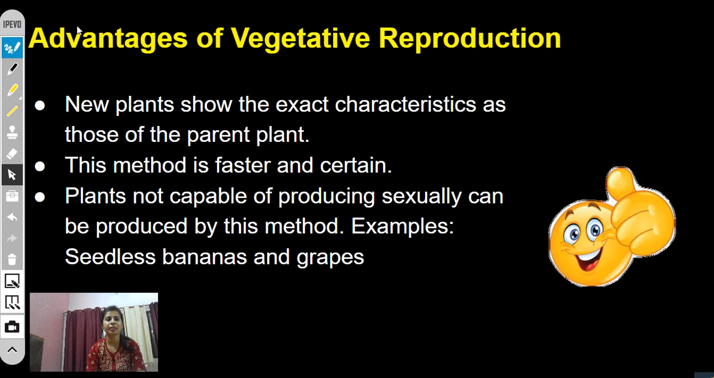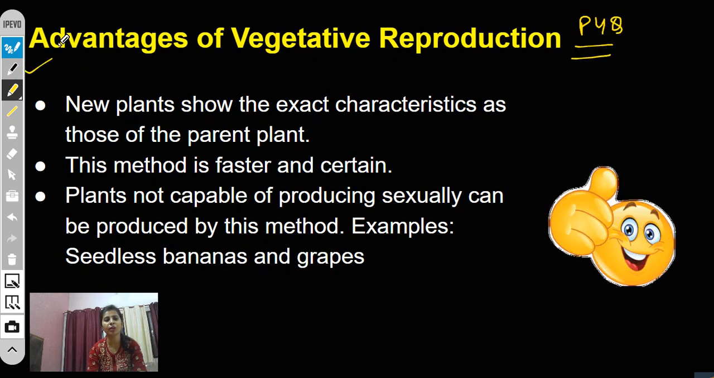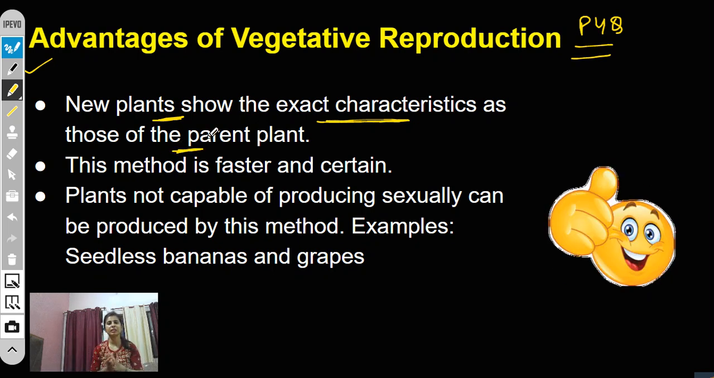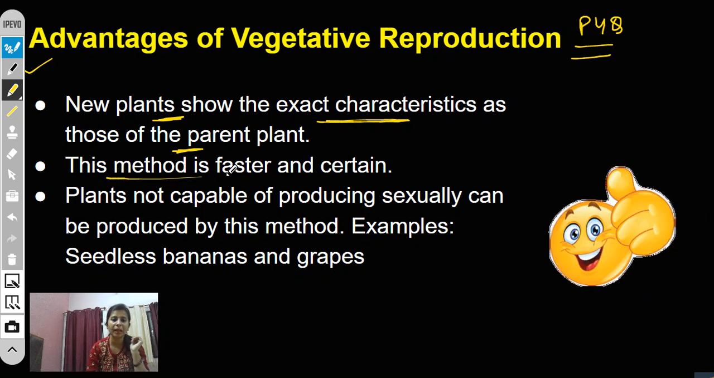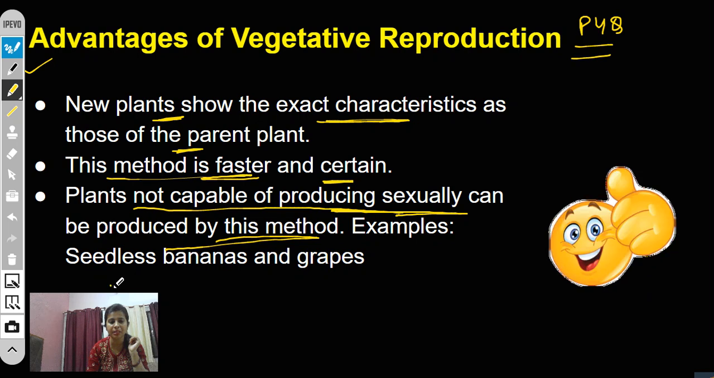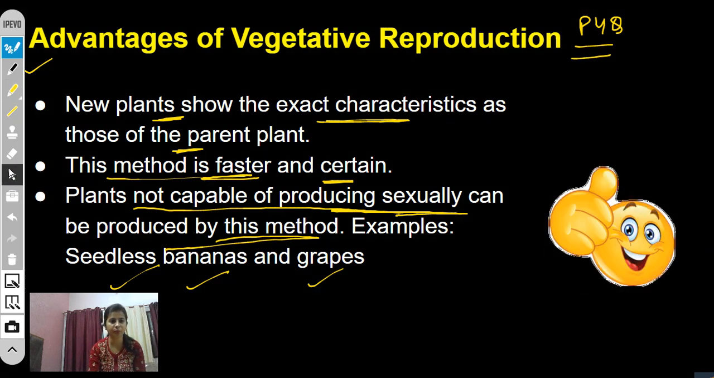Now, what are the advantages? It is a previous year question, repeated most of the time: what are the advantages of vegetative propagation? New plants show the exact characteristics of the parent plant. It means a clone. Whatever characteristic we want, that will be totally in the new plant. The method is very fast and certain. Plants that are not capable of producing sexually can be produced by this method. For example, seedless banana and grapes. So banana and grapes follow vegetative propagation or vegetative reproduction.